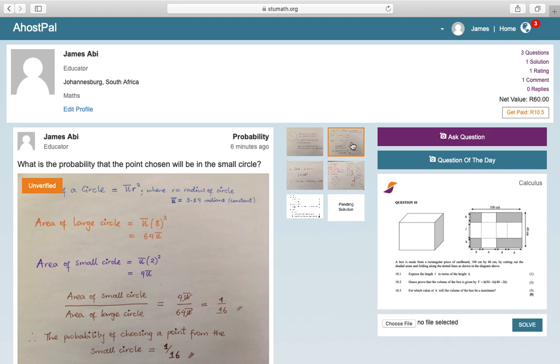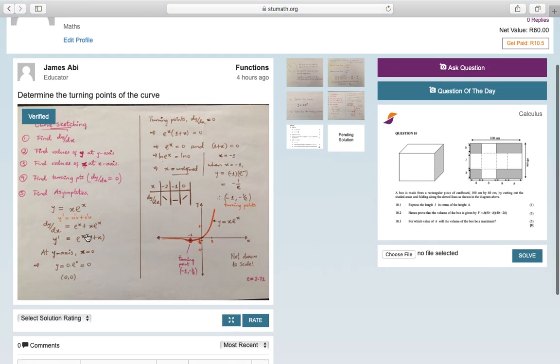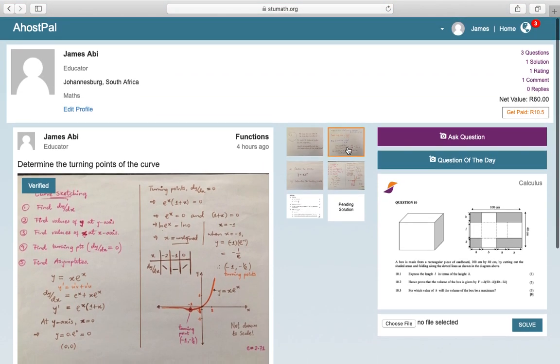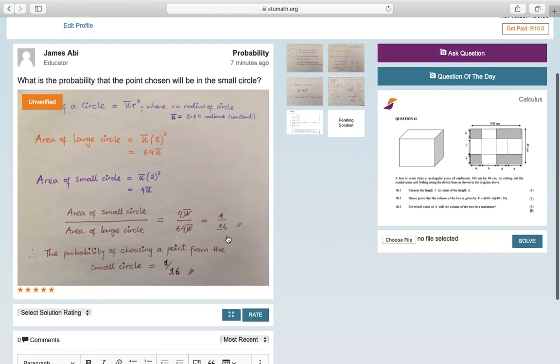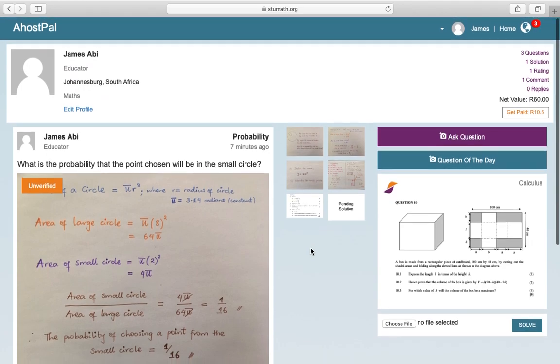There are two, but as you can see, this one is unverified, whereas the other one is verified. Unless a solution gets verified, you would not be paid. So if your solution is unverified, just wait for it to get verified, and once it's verified, you will be credited into your account.